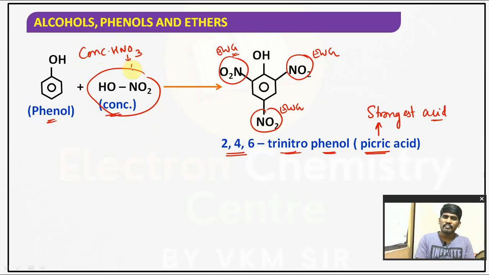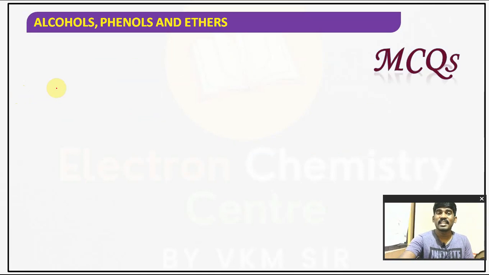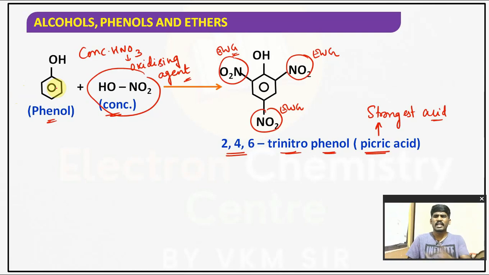Children, you should remember that concentrated nitric acid is a best example of an oxidizing agent. Even it can oxidize the ring also. Which ring? Not your finger ring. It can oxidize the benzene ring. If you observe, they have not mentioned the point here, okay, I'll mention that point, or they'll mention it later, not an issue. Because of this oxidizing nature of concentrated nitric acid, it can oxidize the ring also. In such cases, picric acid cannot be prepared in good yield, right?